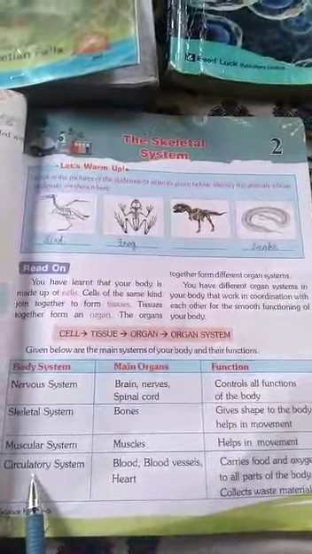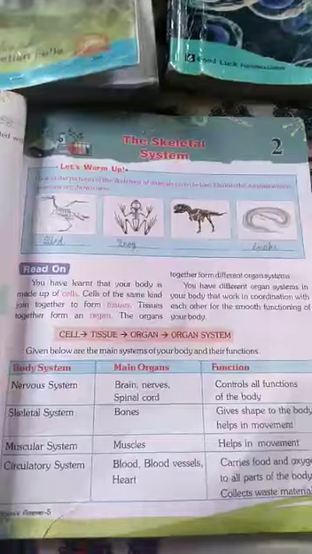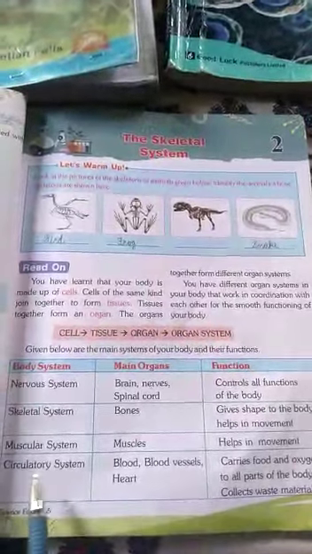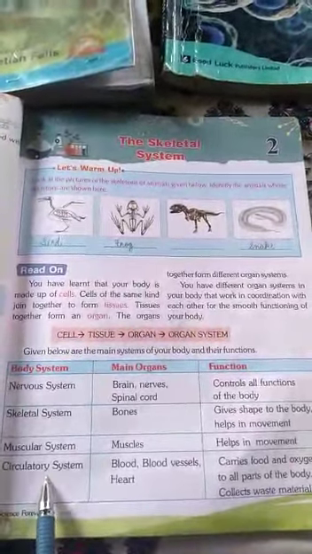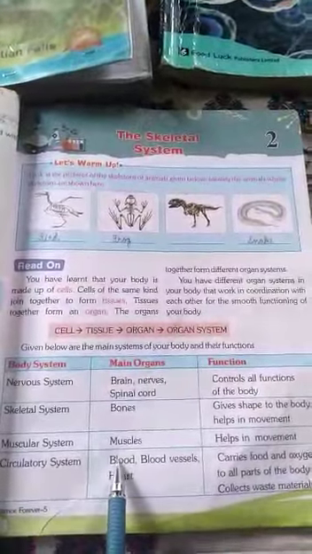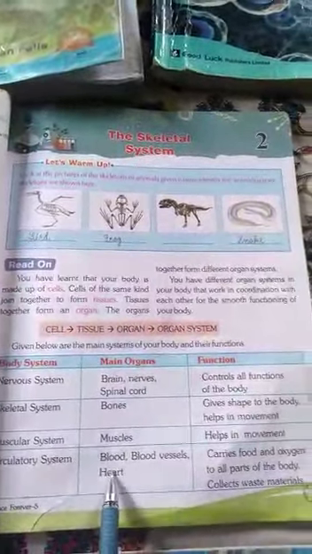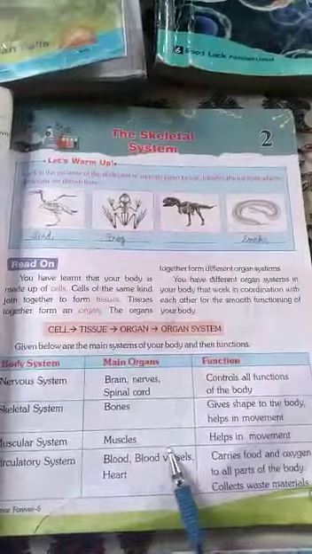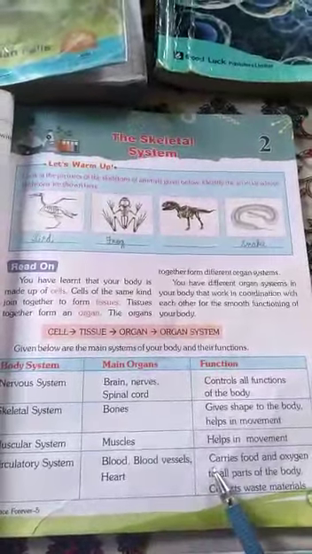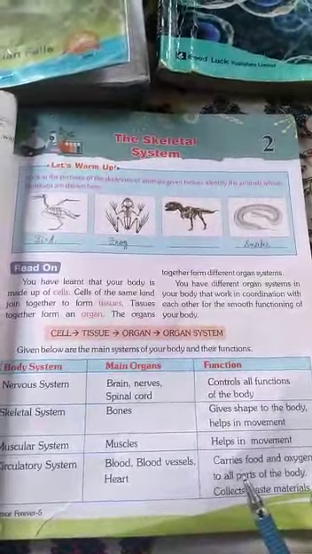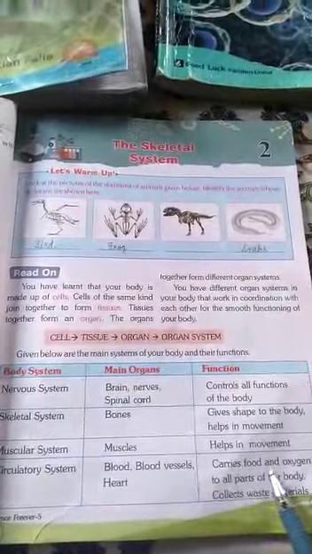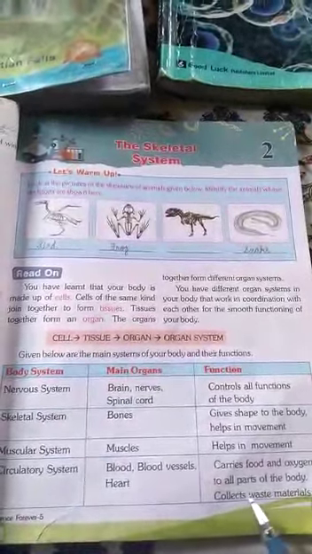Next is the circulatory system, which I told you about in the first chapter. The whole chapter was all about the circulatory system, and the main organs were blood vessels and heart. I told you about the blood vessels and heart, and the function of these is to carry food and oxygen to all parts of the body and collect waste materials.